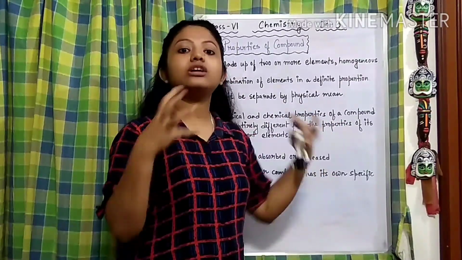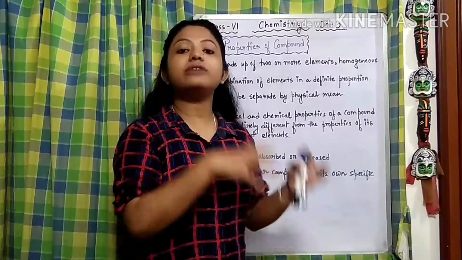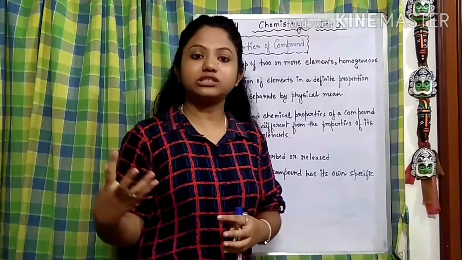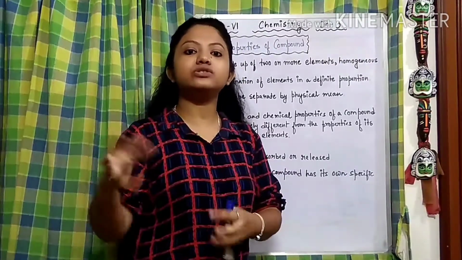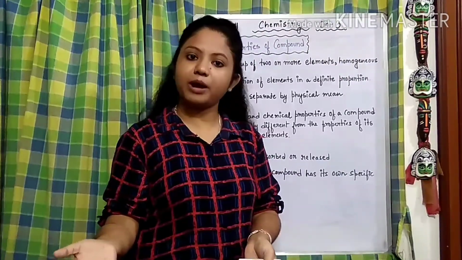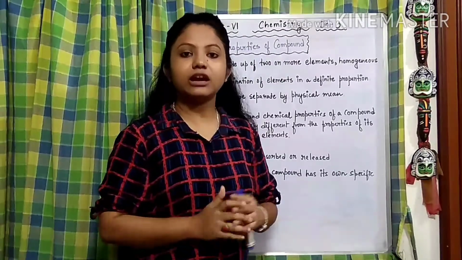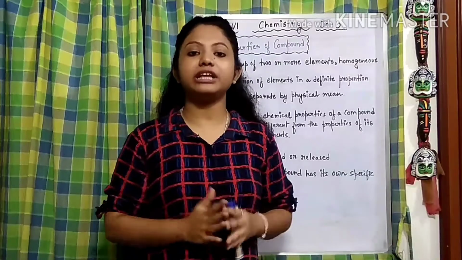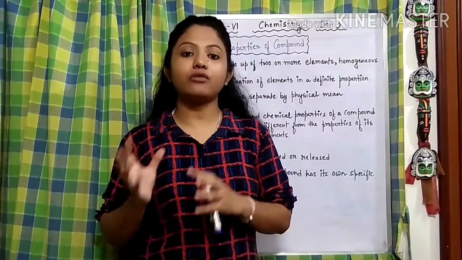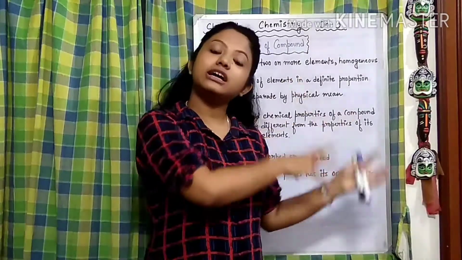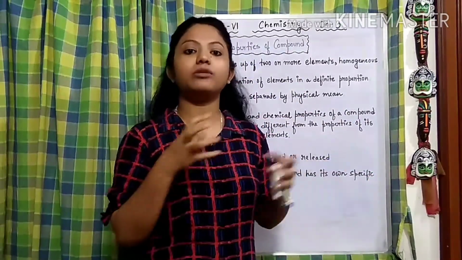They combine to give rise to a new compound, water, which is used for an entirely different purpose, right? So this property says that the property of a compound is entirely different from the property of its constituent elements.